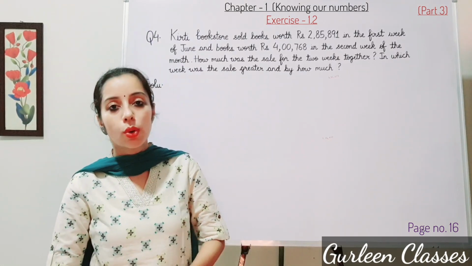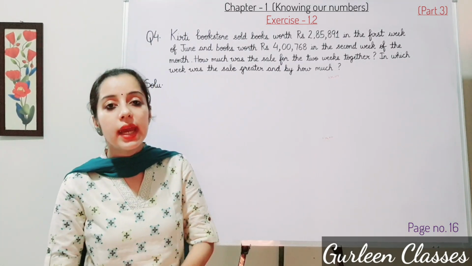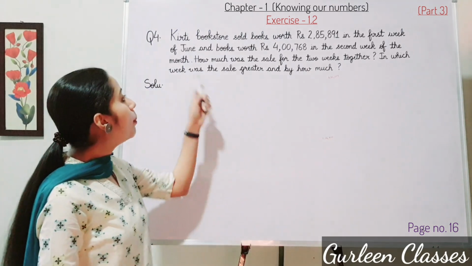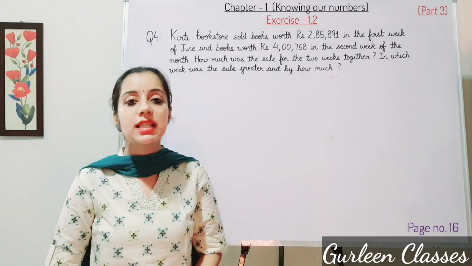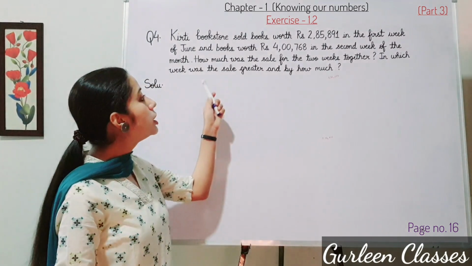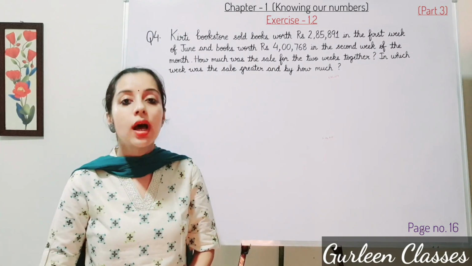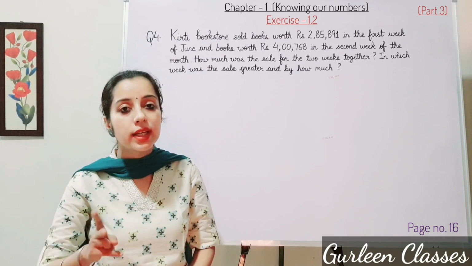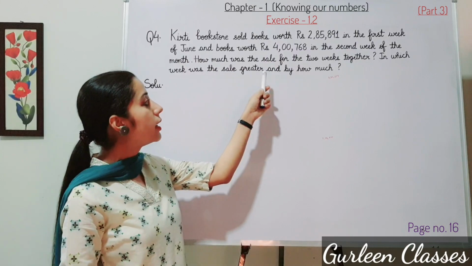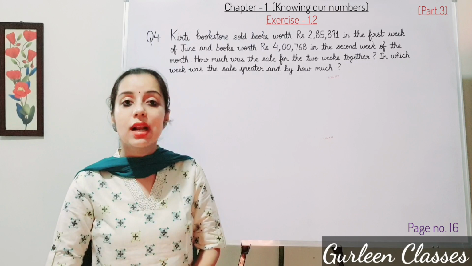Question number 4. Kirti Bookstore sold books worth rupees 2,85,891 in the first week of June and books worth rupees 4,768 in the second week of June. How much was the sale for the 2 weeks together? We have to find out how much was the sale for the 2 weeks together. So we will add. In which week was the sale greater and by how much? We have to tell which week sale was greater.